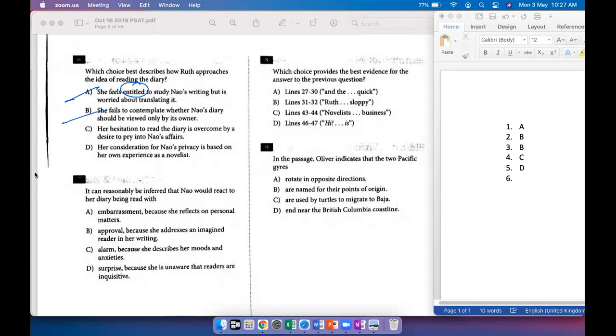I think C is better than D. I was not very happy with C initially because I thought this prying business was extreme, but D is outright wrong. D talks about, you know, I don't know. I mean, should we read that again? Let's see.